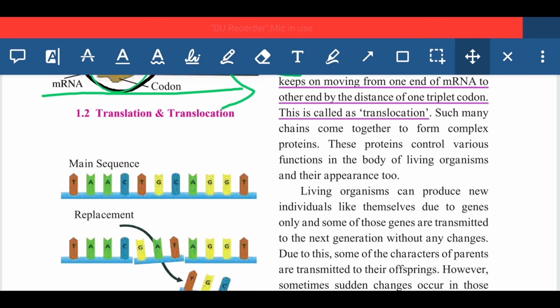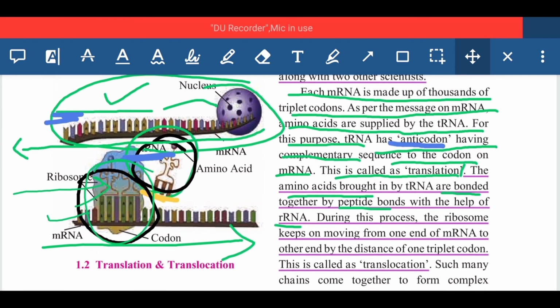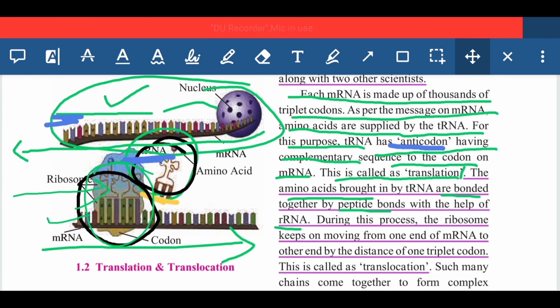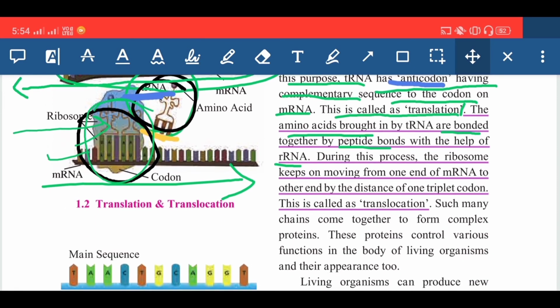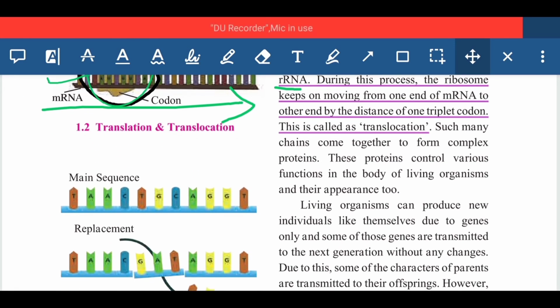Now many such chains come together. We have discussed only the first one chain. To understand the process we have taken the example of only one chain. This happens in the case of many such chains, which come together and form a complex protein.